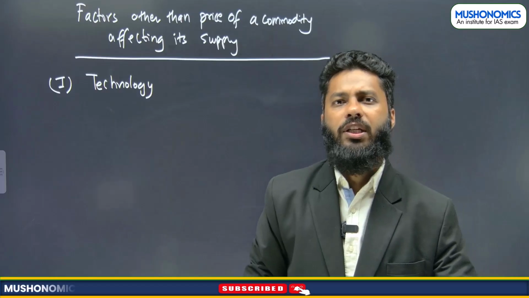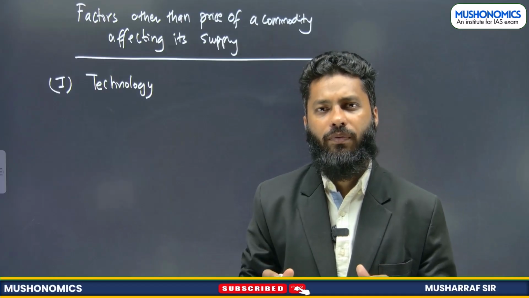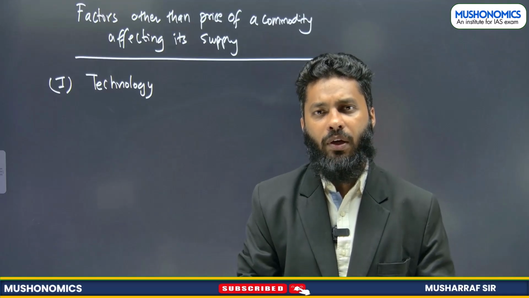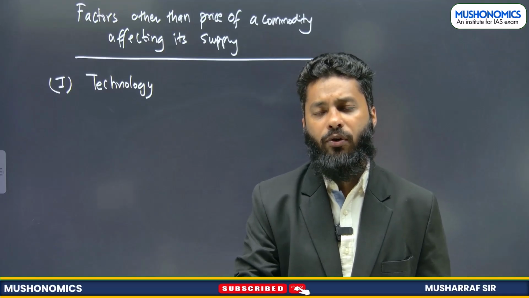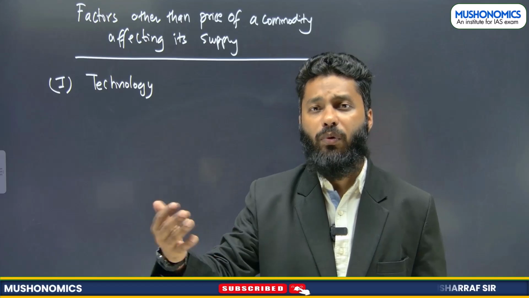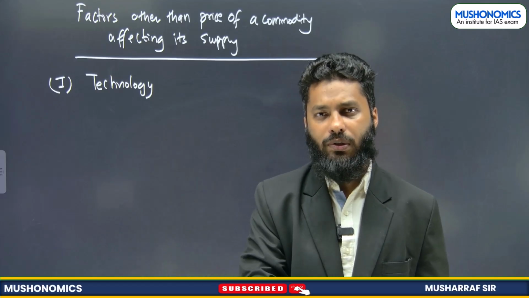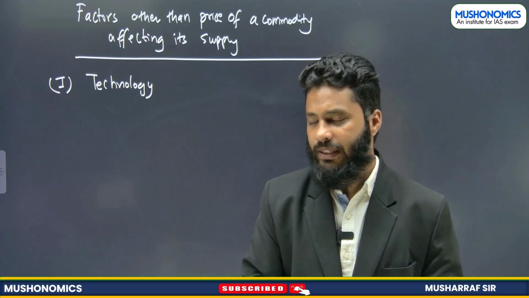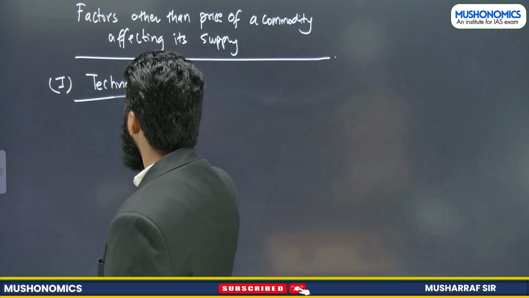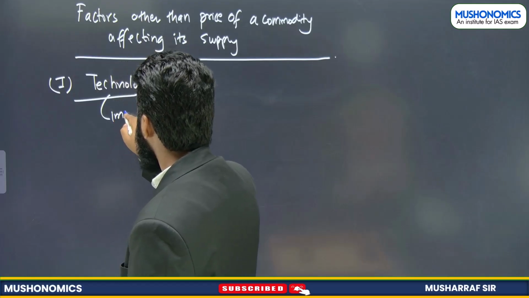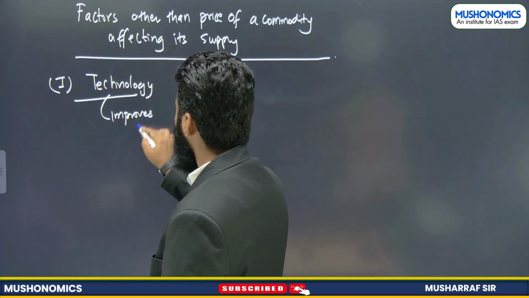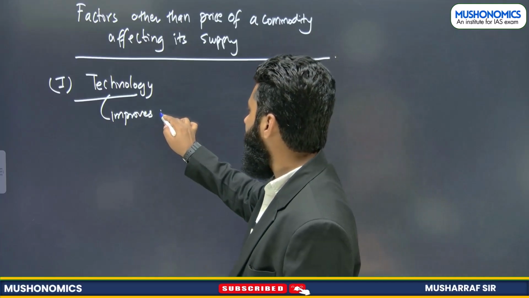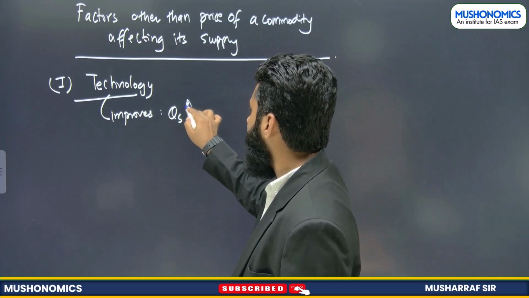If technology improves for production of a particular commodity, then what will happen? If technology is improving, cost of production may come down and you will be able to produce more and more commodity at less and less cost. So you will be saving a lot. That means your profit will increase. Profit margin will increase, and hence quantity supplied will increase.